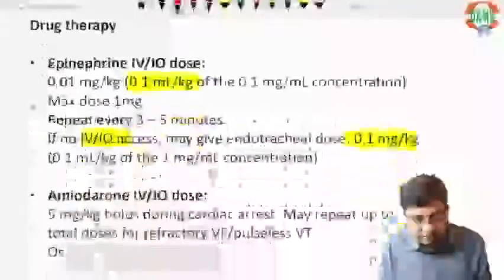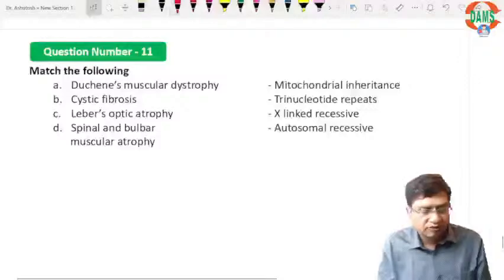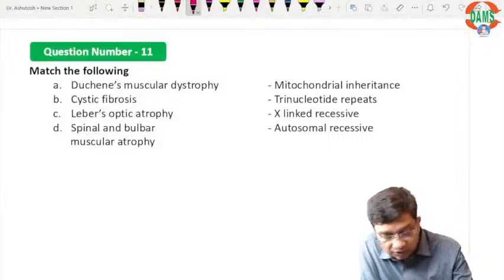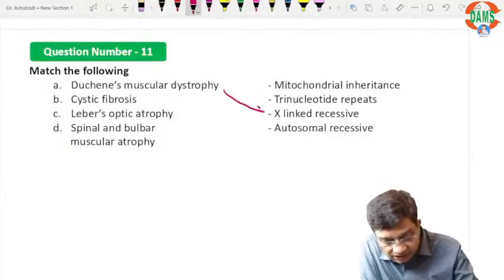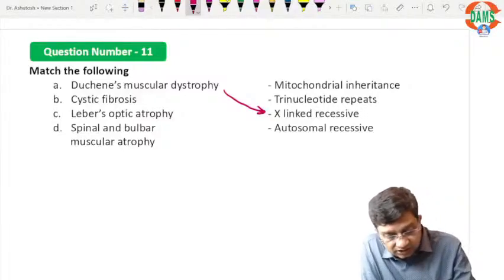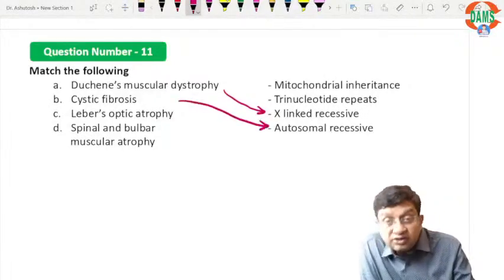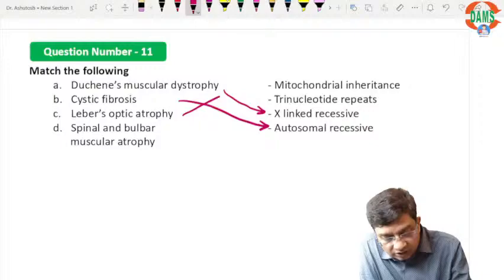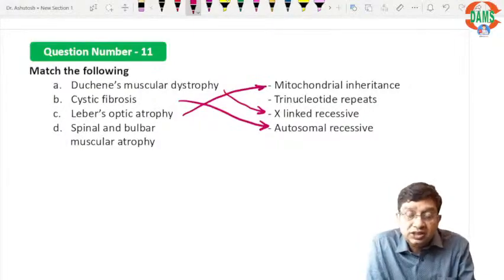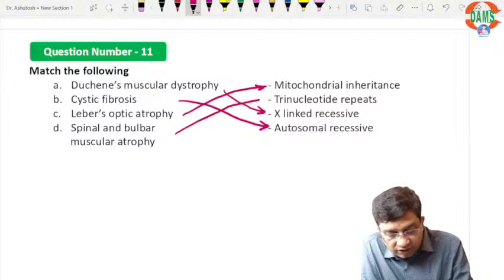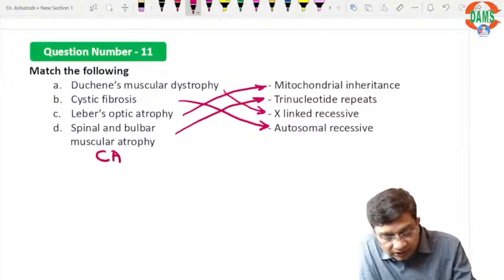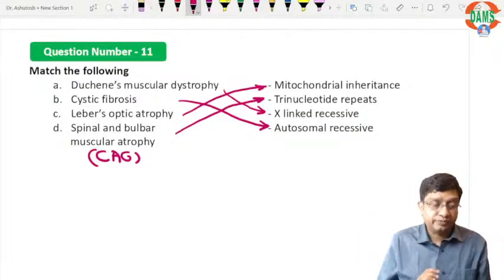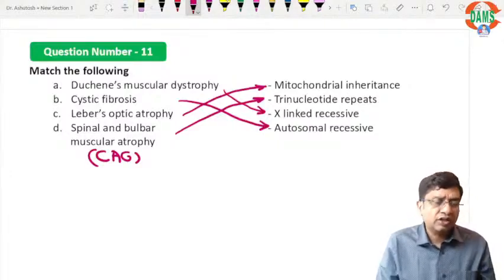I have given the references also, so things become easy. Again, a very simple question. It asked about the inheritance of disorders. Duchenne muscular dystrophy is definitely an X-linked recessive disorder, only seen in males. Cystic fibrosis is an autosomal recessive disorder, with the CFTR gene on chromosome number 7 affected. Leber's optic atrophy has mitochondrial inheritance. Spinal and bulbar muscular atrophy is a trinucleotide repeat disorder, that is, CAG repeats.